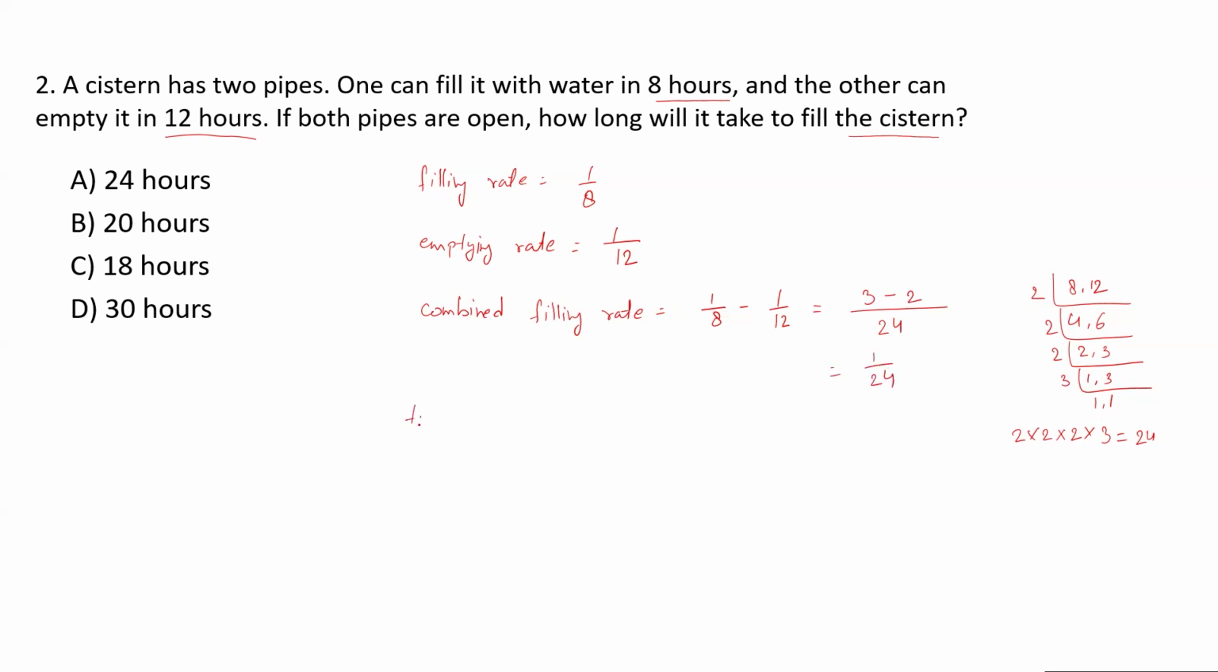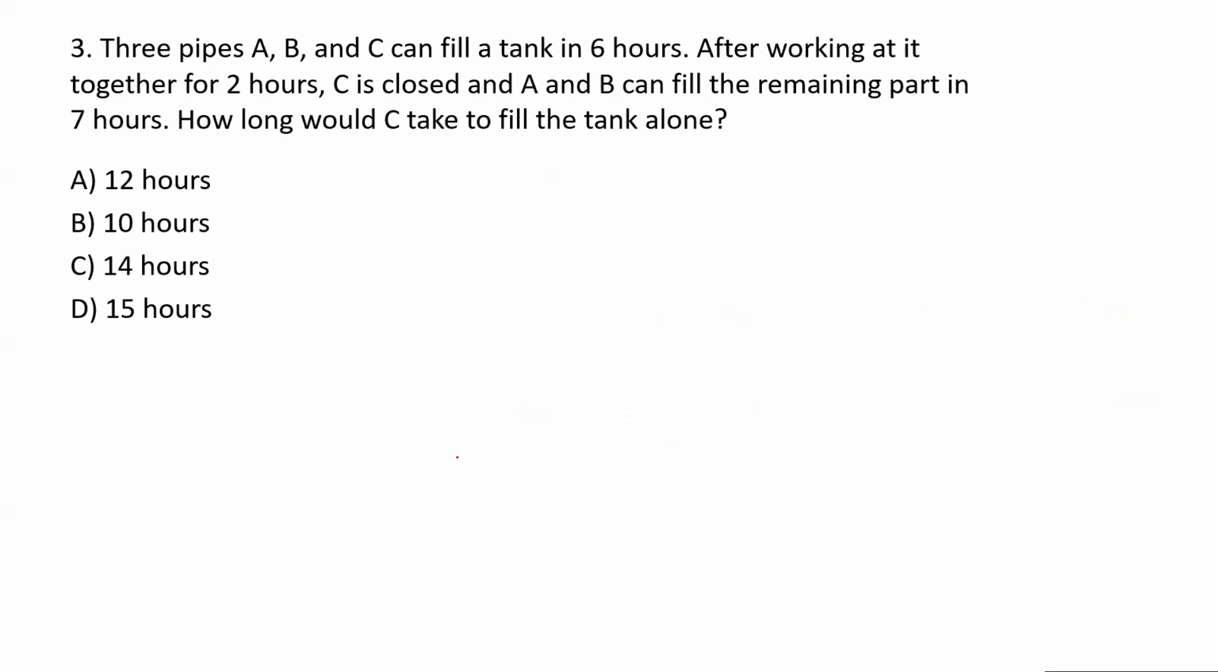So the time taken in filling the tank will be, can you tell me? Rate is given, time will be 1 upon the rate. So 1 upon 1 upon 24. It is 24 hours. So option A is correct. Is that okay? Again, combined work, but one pipe is doing the work opposite to what you want.